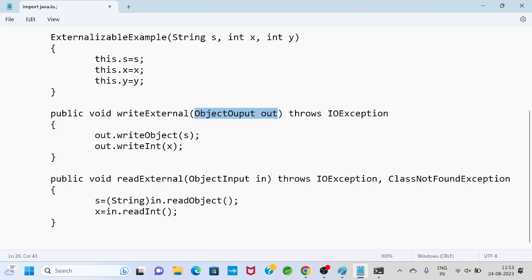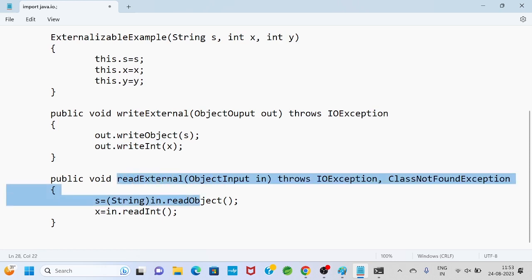Object output object I took, and by that object out I am invoking the write object method and the write int method. To write a string value, we have to call the write object method, and to write an int value we have to call the write int method. Then another method I have defined, that is read external.